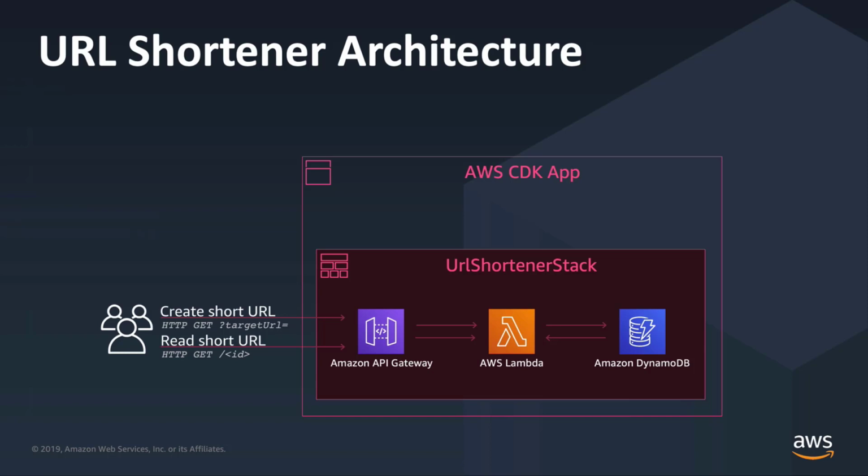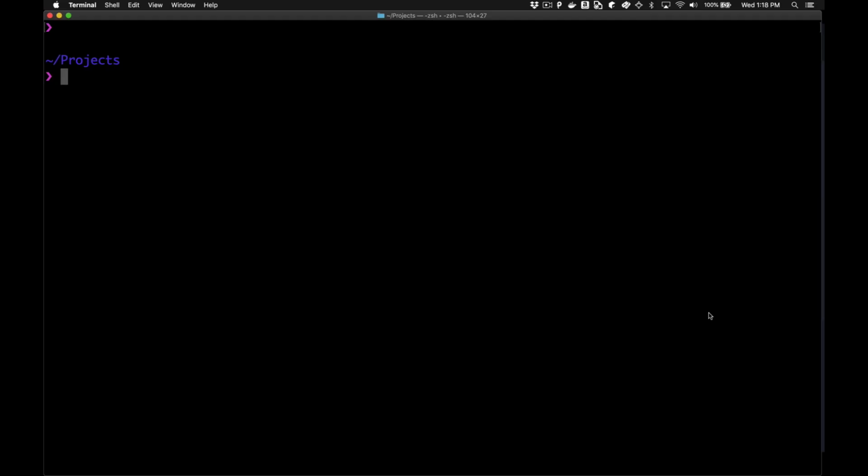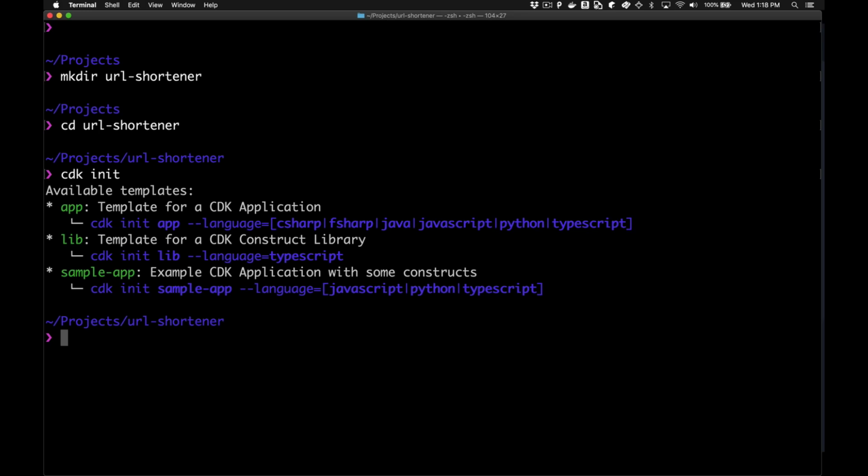So now that we know what we're building, let's jump over to the terminal and let's start building this. So the first thing I need to do is carve out a little bit of space for us to build this project. And then we're going to use our first CDK command, CDK init. CDK init is a great tool for creating CDK projects. You don't have to use CDK init.